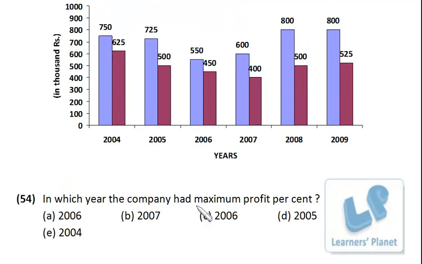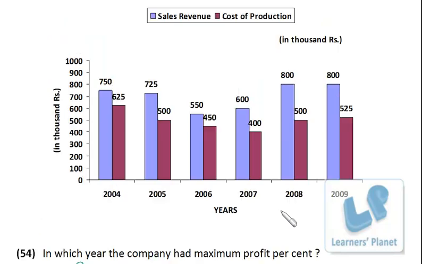In which year did the company have maximum profit percent? The years are 4, 5, 6, 7, and actually 8. So for maximum profit percent, what we can do is find out the ratio of sales to cost, right? The maximum sales to cost ratio will produce the maximum profit percent.